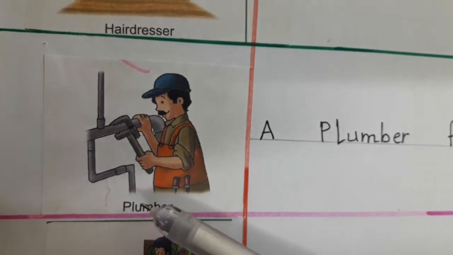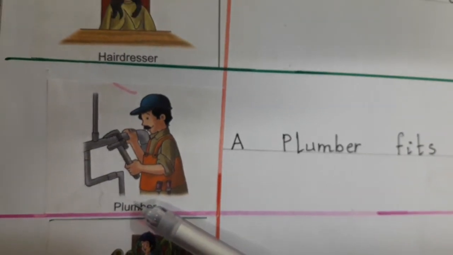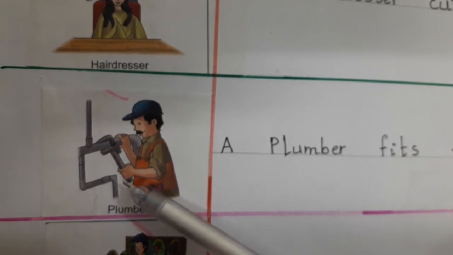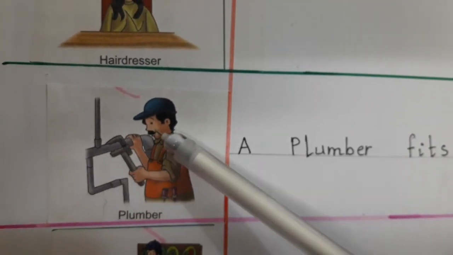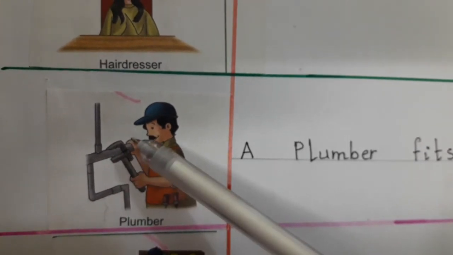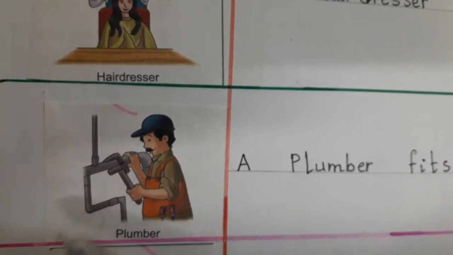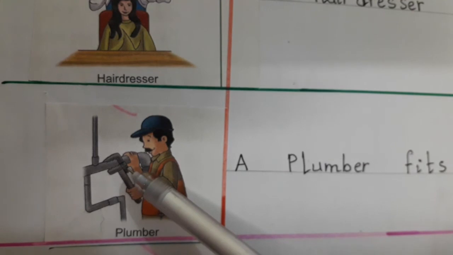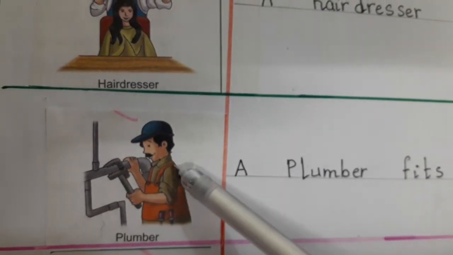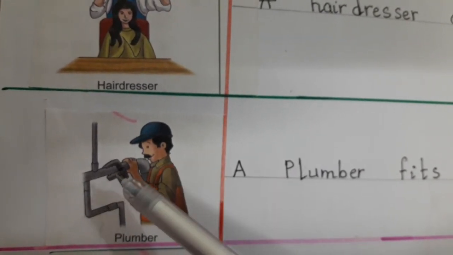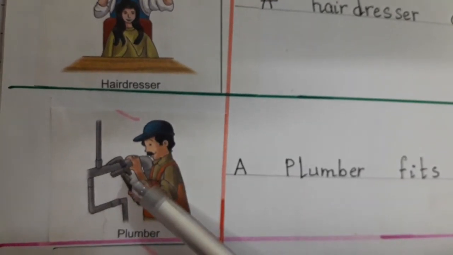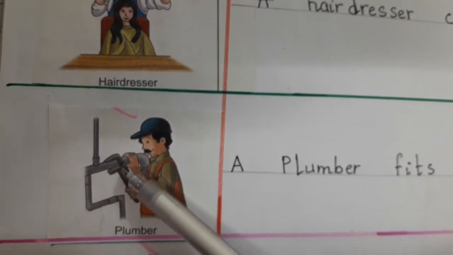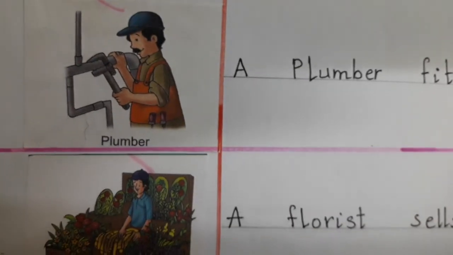This is a picture of a plumber. So what is the action of a plumber? What is he doing here? Fits the pipe. A plumber fits the pipe. So fit is the action of a plumber. Plumber is a noun and his action is fit. So fit is an action. This is called a verb. Move to the next example.